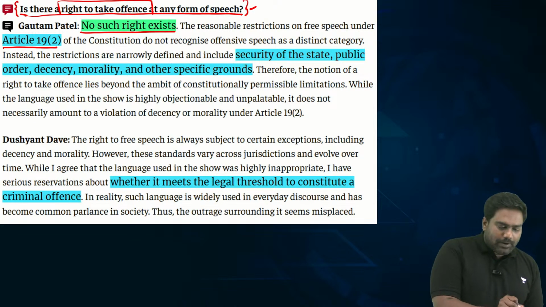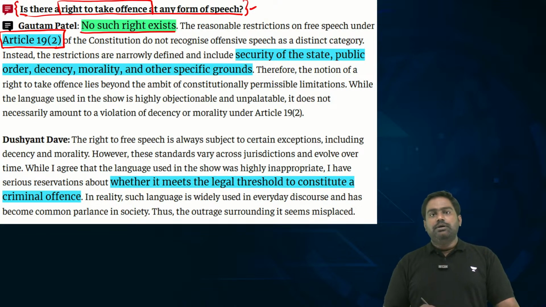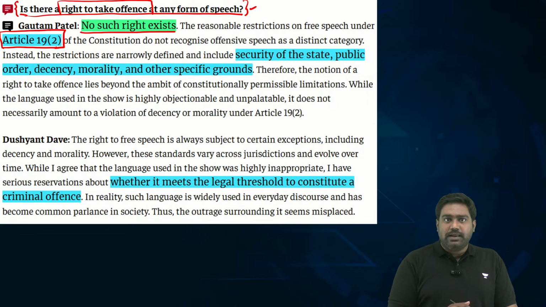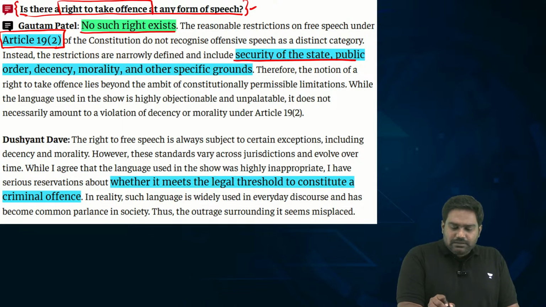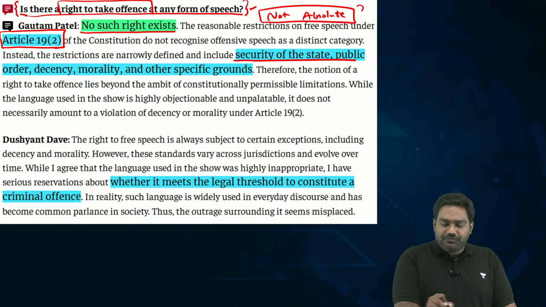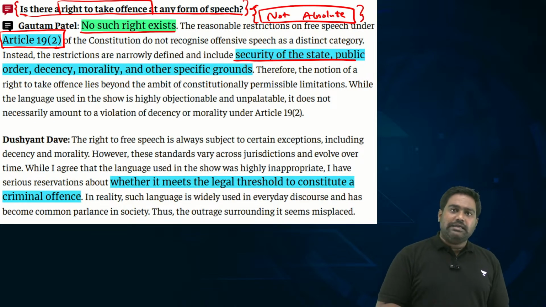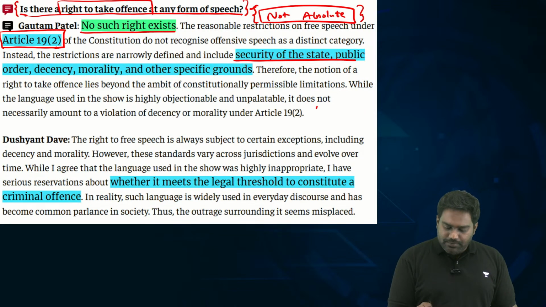Article 19 provides you the right to free speech and expression, which also includes the right to free press, the right to creative expression as well, creative and artistic expression. But however, this is not an absolute right. It's not an absolute right. In the name of free speech, you can't say anything you want. You can't express anything that you want. There are certain reasonable restrictions that have been placed. Now, what are these reasonable restrictions?